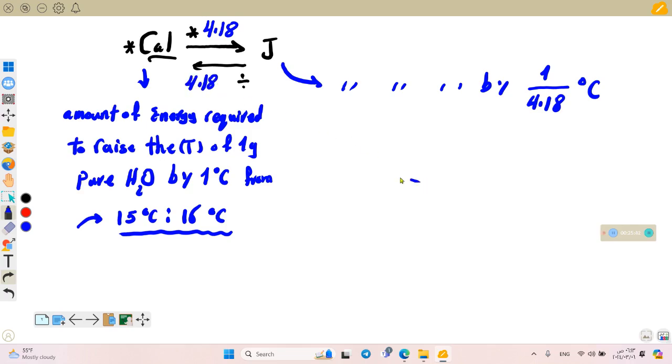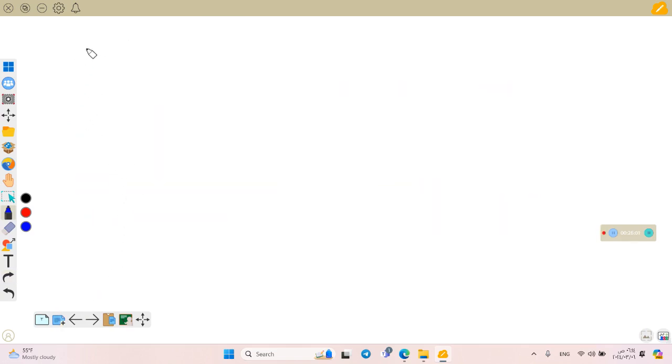Remember this definition because we will use it to discuss something called the specific heat. What is the specific heat? It's the amount.